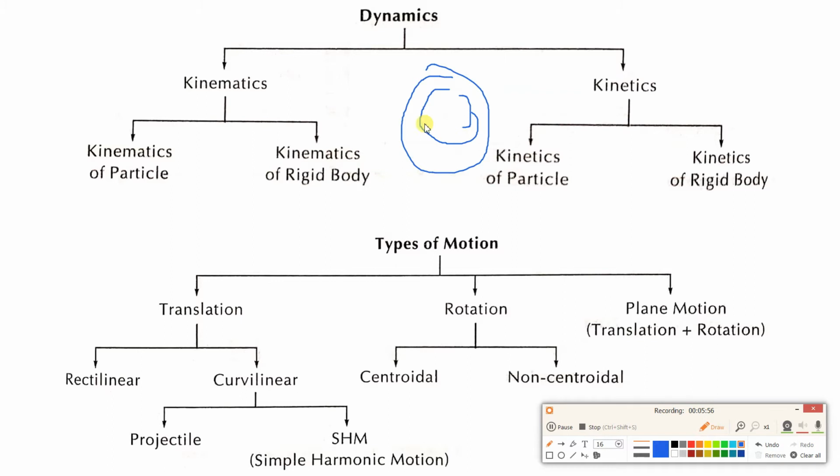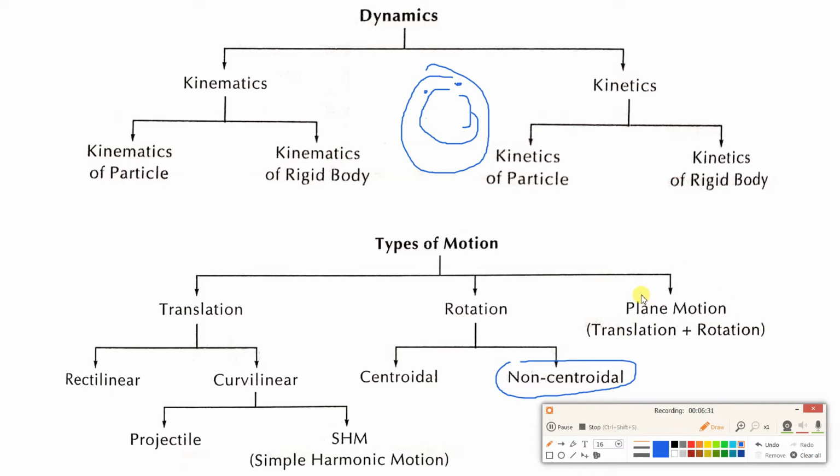Okay, and that flywheel, if you see each and every particle of the flywheel, it will rotate in a concentric way. So that is also an example of centroidal rotation. Now the next classification is non-centroidal. So in non-centroidal we have a pendulum bob. So that motion will be non-centroidal.